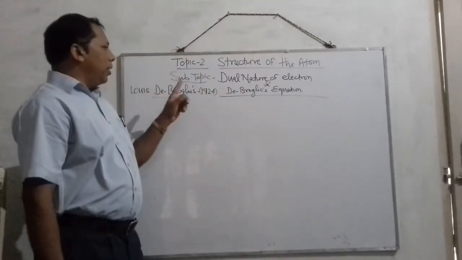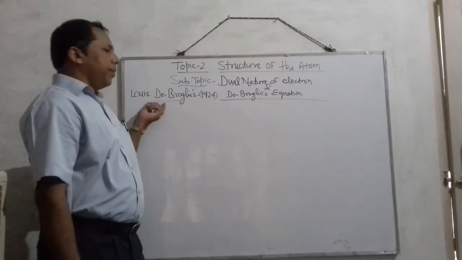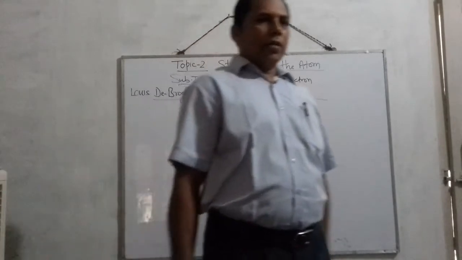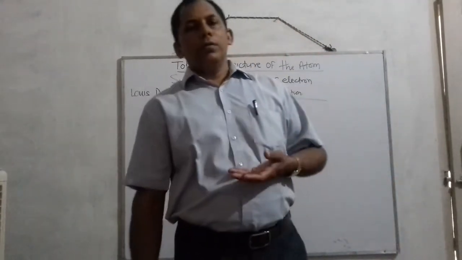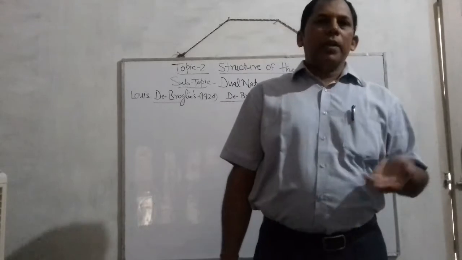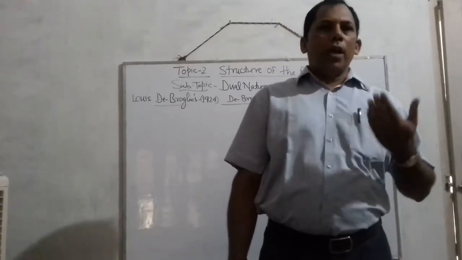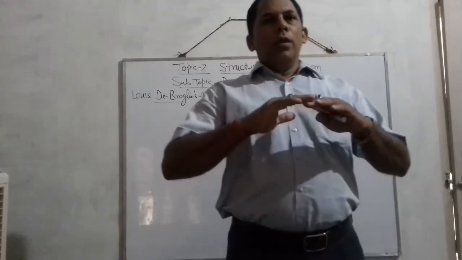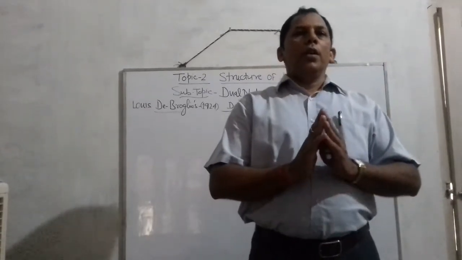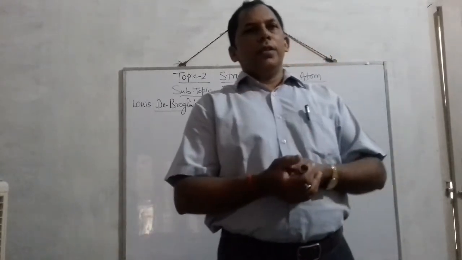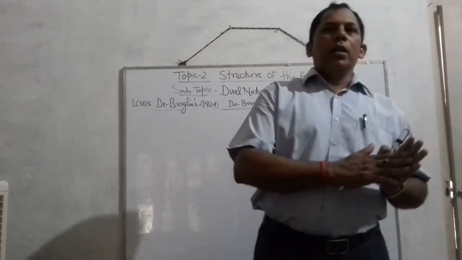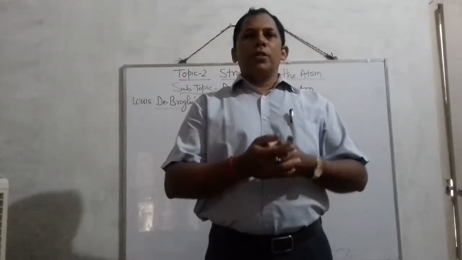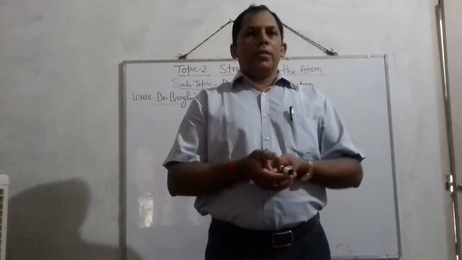in 1924, a French physicist, Louis de Broglie, stated that the electron is not only a particle, it behaves as a wave also. And for the verification of this point, he provided an important relationship between the particle nature and the wave nature of the electron, and that equation was termed the de Broglie equation.